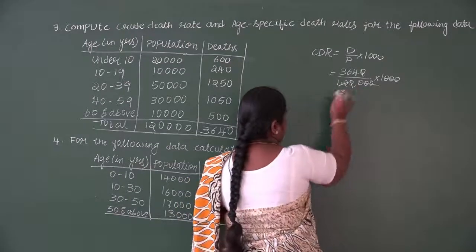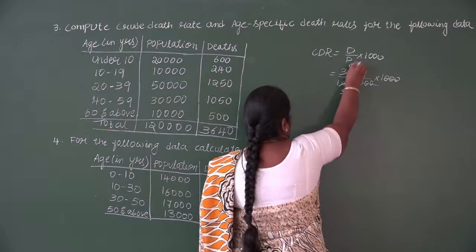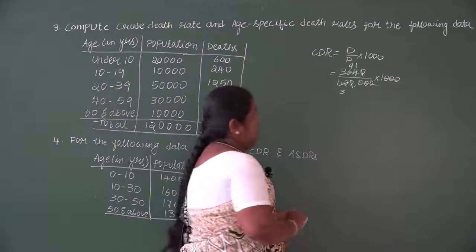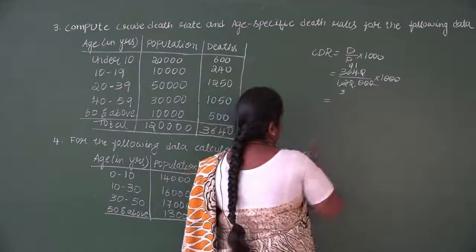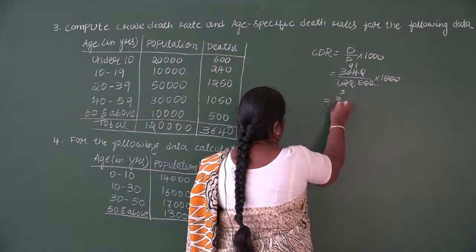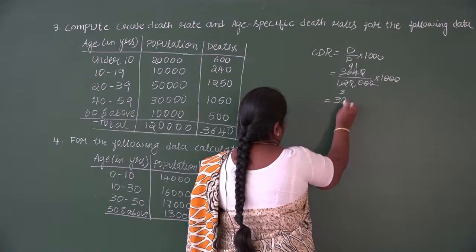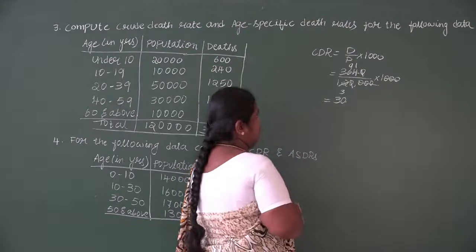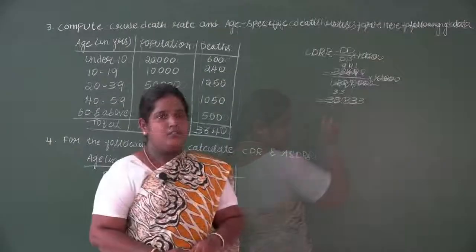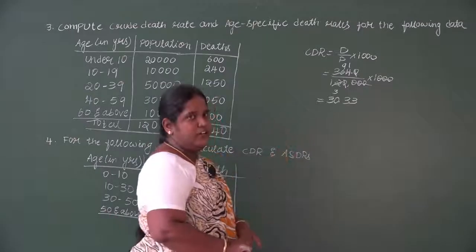It is 4 3s are 12 and 4 91s are 364. So we'll get 91 divided by 3. So 91 divided by 3 is 30.33. So the CDR value is 30.33.